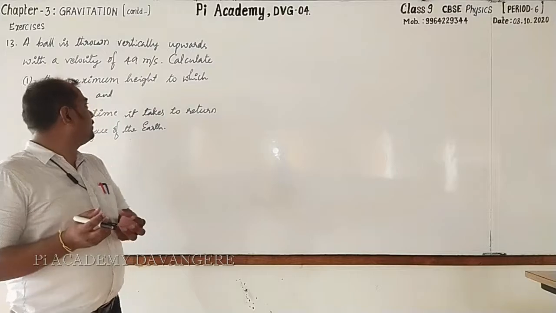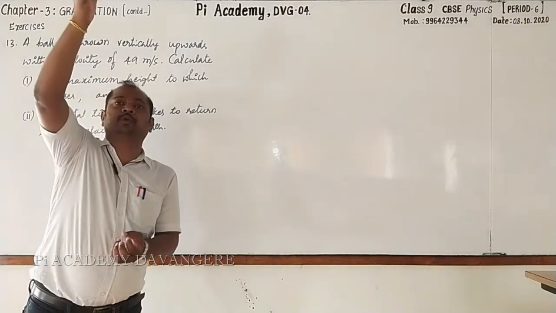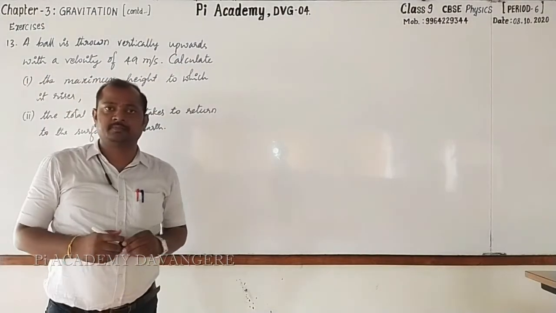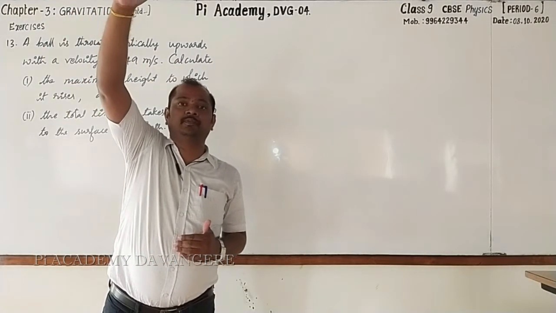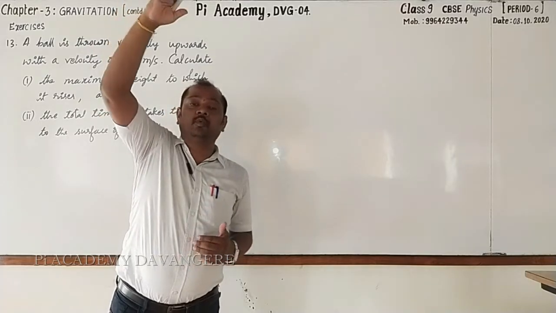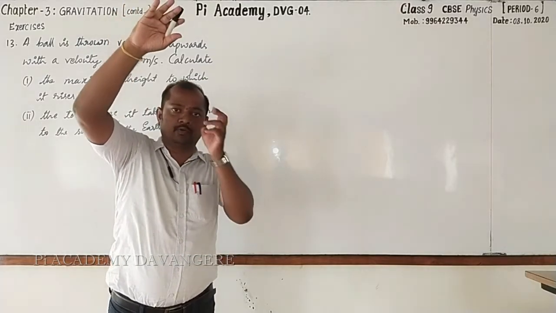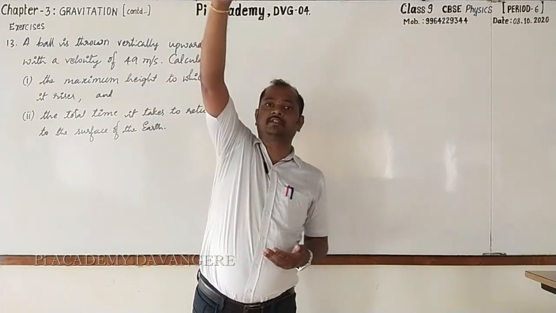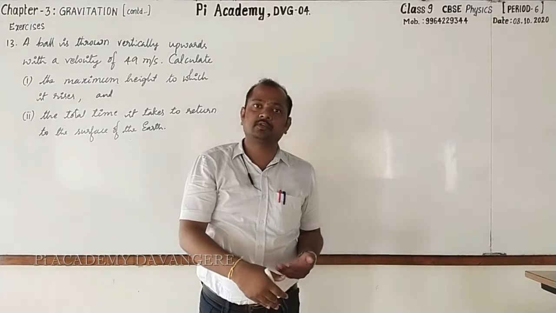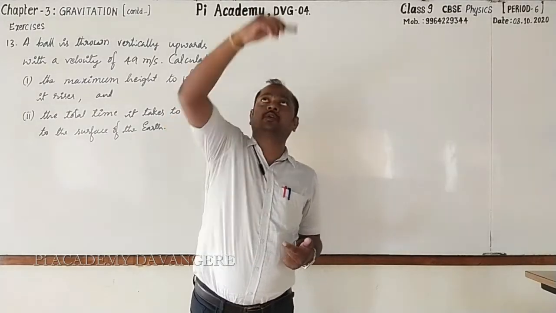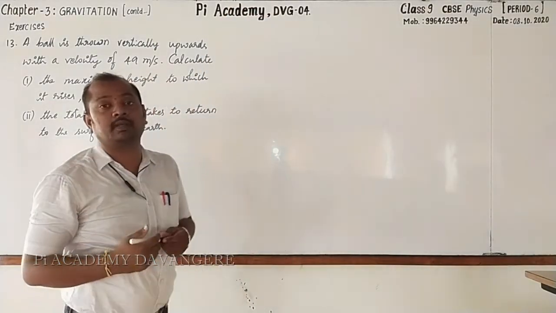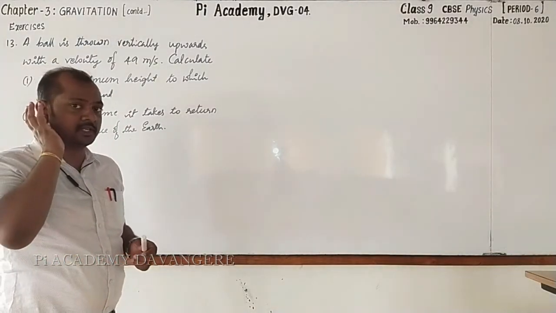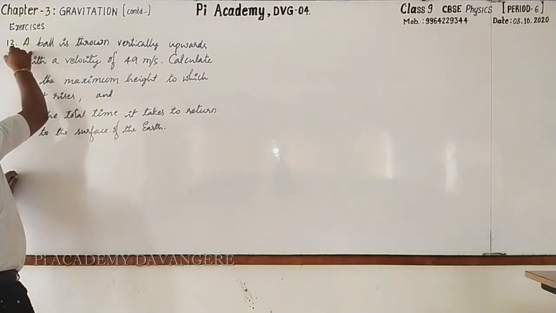You take a ball and it is to be thrown vertically upward with some velocity. How much? It is 49 meters per second. Then it reaches the highest point. At what height it will reach, that should be found out. And the second one is, it takes time to reach that highest point and also to fall back to the ground from that point. So for to and fro motion, what is the total time taken by the ball? That should be found out. These are the two important statements, and even it was given in the examination as well.